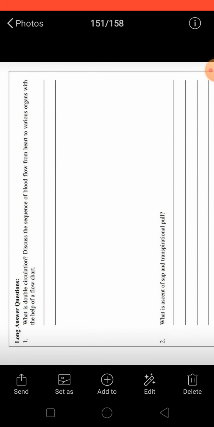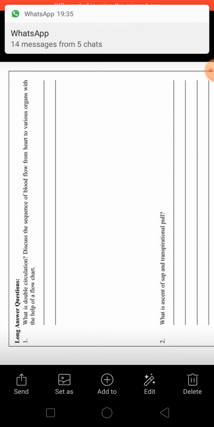Now you have to make a flow chart starting from your vena cava that collects the impure blood, then that is poured to the right auricle, then right ventricle, from right ventricle to the lungs through pulmonary artery for oxygenation. After that, through pulmonary vein, blood comes from lungs to the left auricle, and then left auricle to the left ventricle, and finally from ventricle through aorta it goes for distribution to all the body parts. So you can represent this in the form of flow chart also.